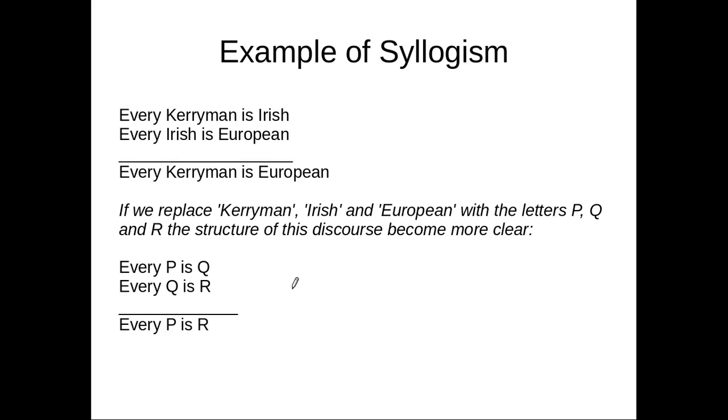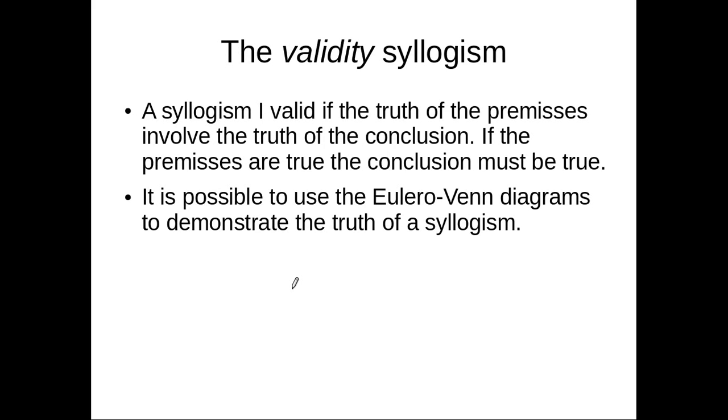Okay. Next. Let's talk now about the validity of the syllogism. A syllogism is valid if the truth of the premises involves the truth of the conclusion. If the premises are true, the conclusion must be true.